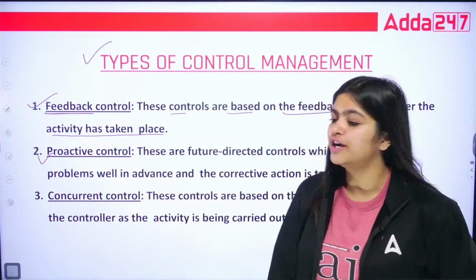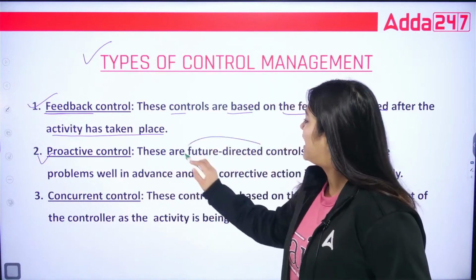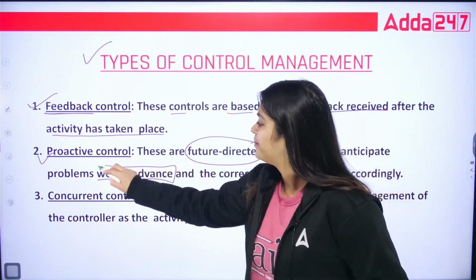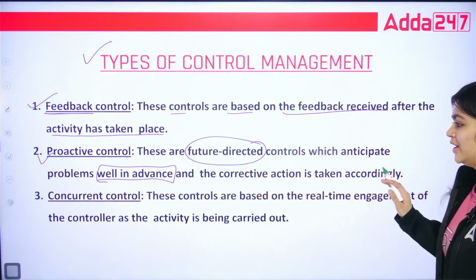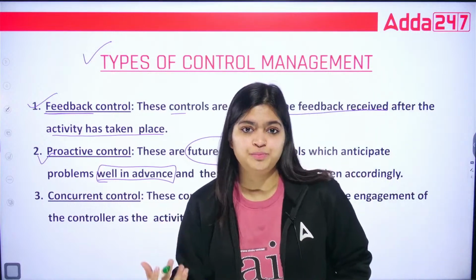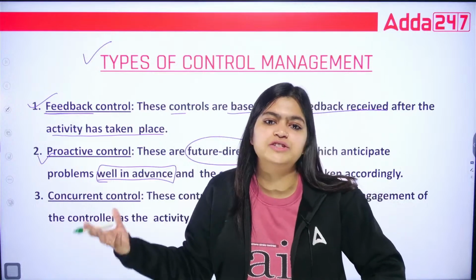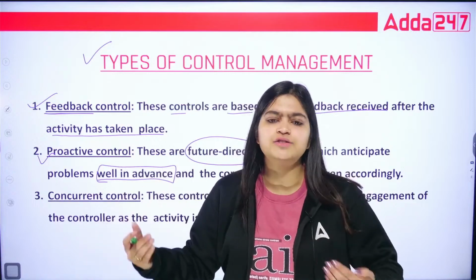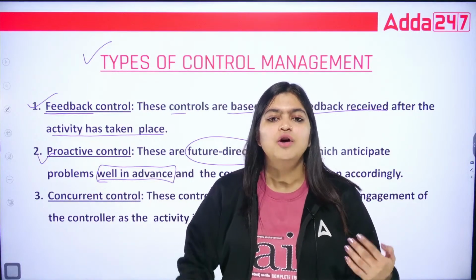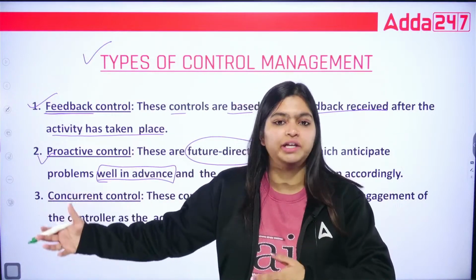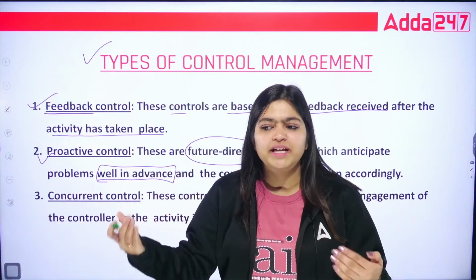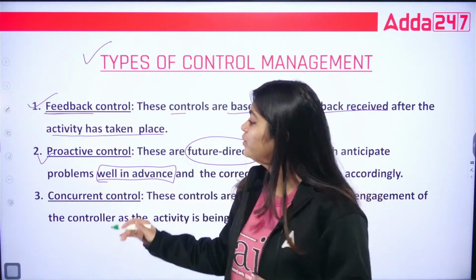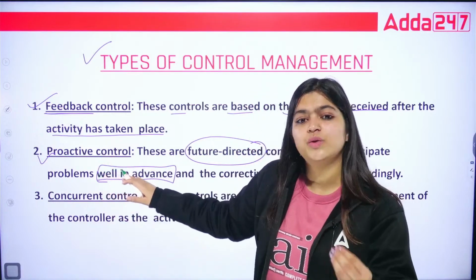Now, proactive control means what? These are the future directed controls which anticipate problems well in advance, and the corrective action is taken accordingly. So, when you are appointing experts, they have the knowledge about each and everything. They can estimate what type of hurdles we can face in our company, or when they have experience of so many years, they can easily predict the uncertainties in our business. So, that is how you can take the corrective action well in advance.